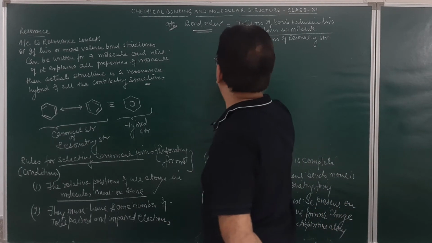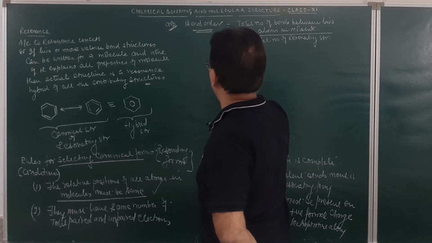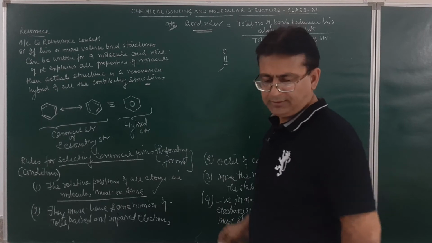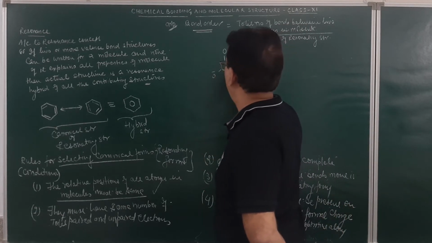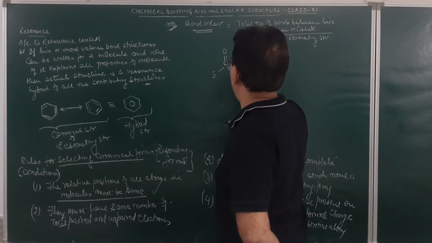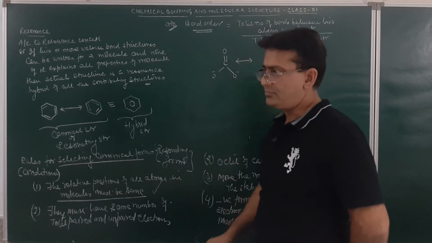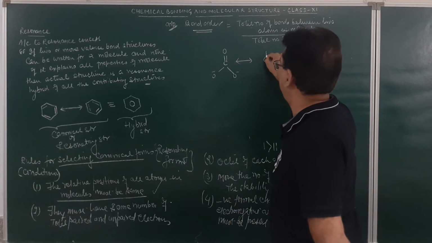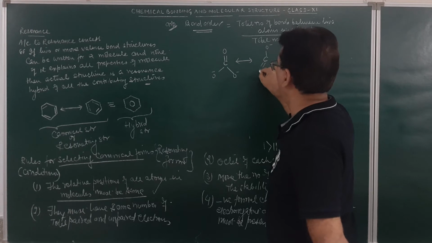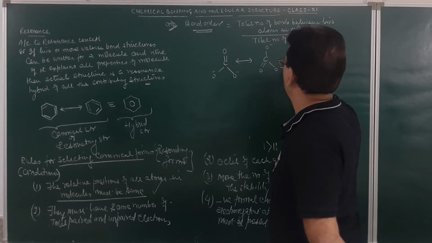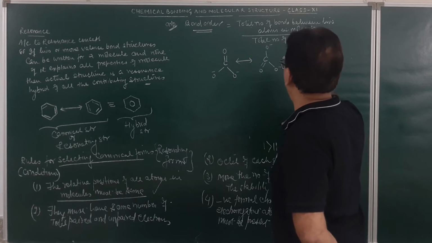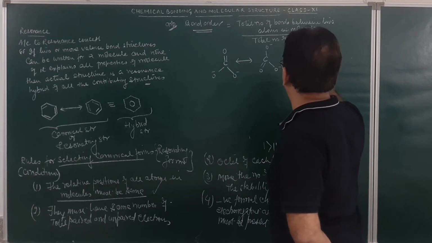As for example, if we write down the resonating structures of carbonate ion, this is O negative and O negative. We make the hybrid structure of this one. It can be written in this manner: C double bond O, O negative and O negative, which can again be written in this manner: C double bond O, this will be O negative and O negative.